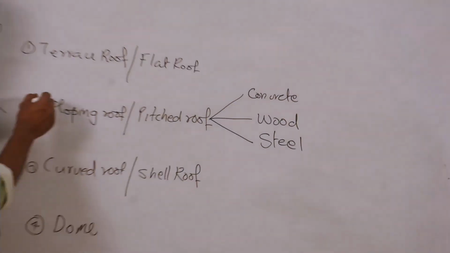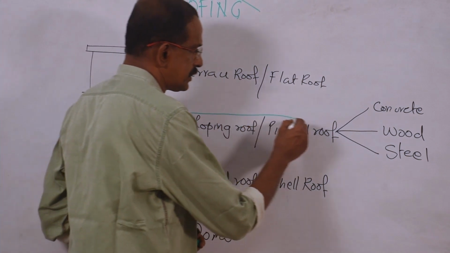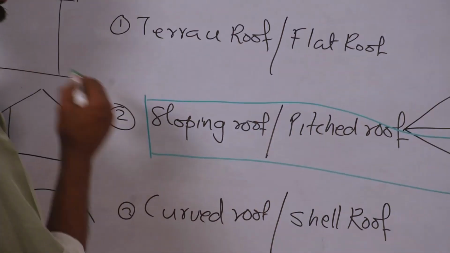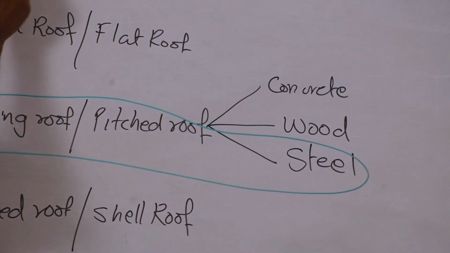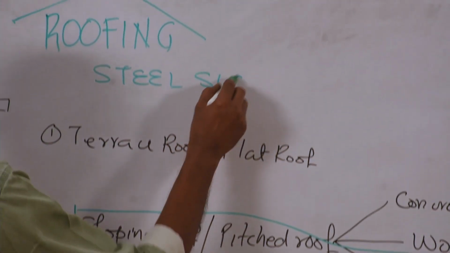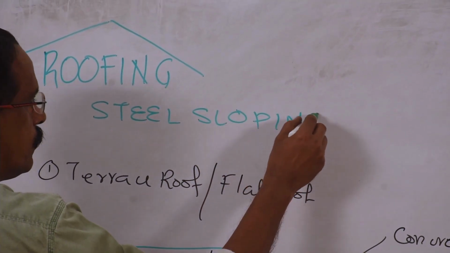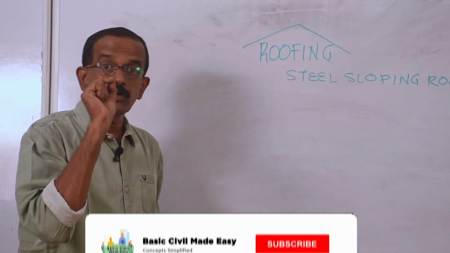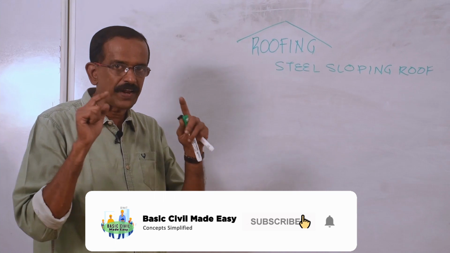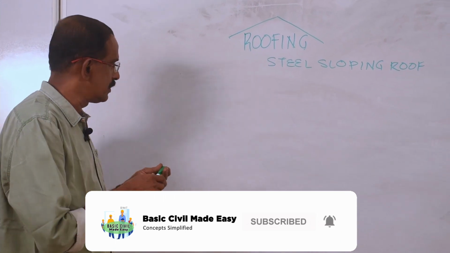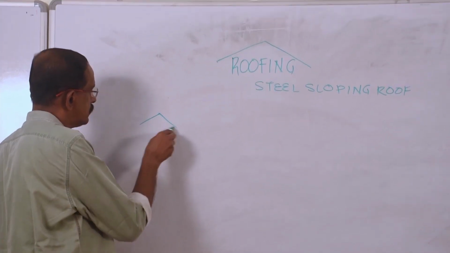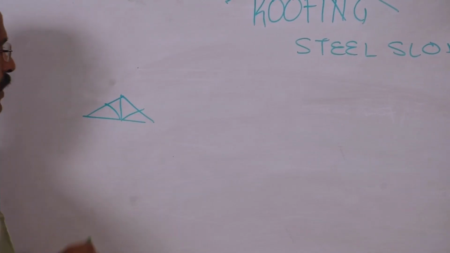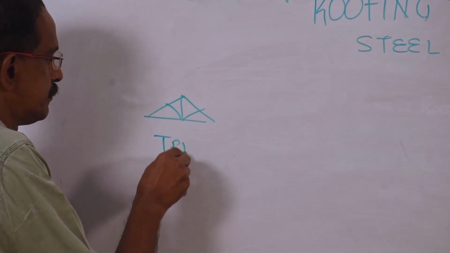Now we will be concentrating only on this, that is steel sloping roof. To support the roofing material, there will be a framework under the roofing material, something like this. That is called truss.